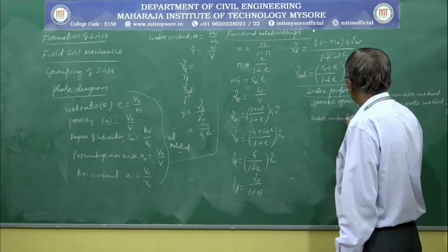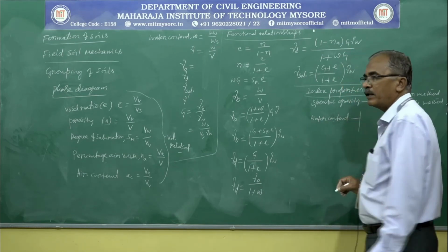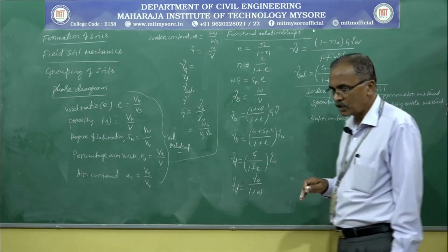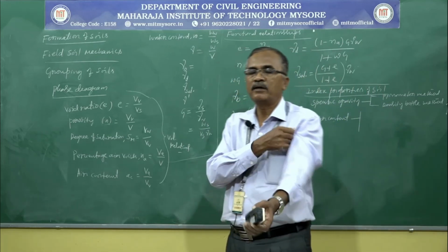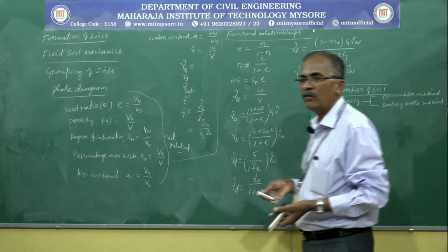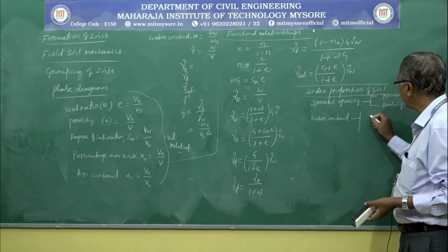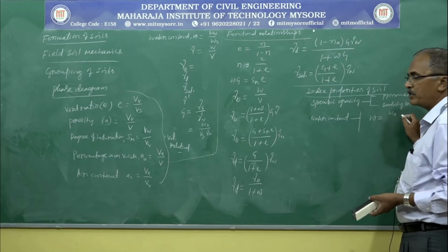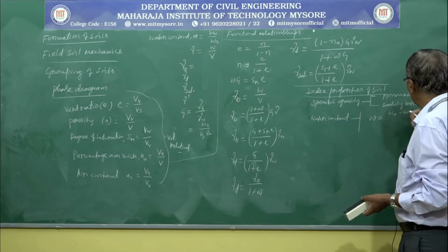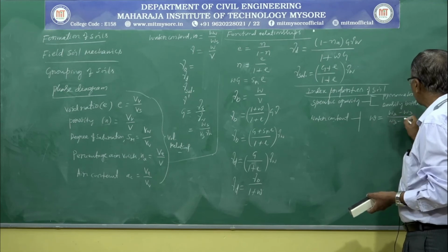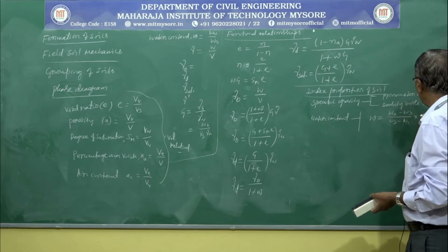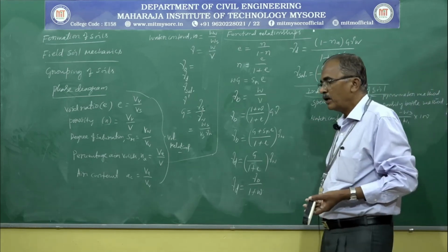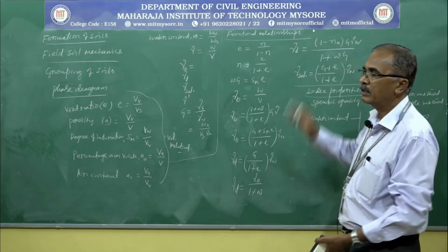Water content. We discussed how to determine water content in the laboratory or in the field under five headings. The most commonly used method for all practical purposes is the oven drying method, and for all cases water content W can be determined by using the fundamental definition, namely W is equal to (W2 minus W3) divided by (W3 minus W1) multiplied by 100, that is, weight of water by weight of soil solids. It can be expressed as a percentage.